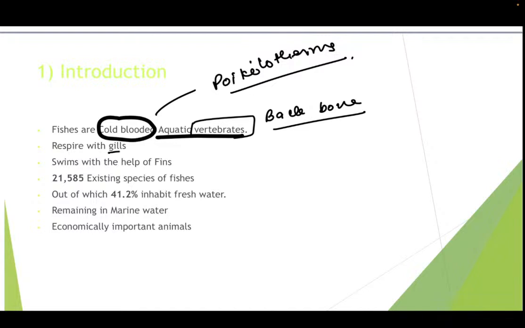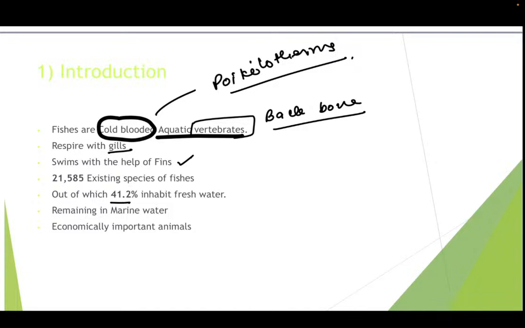fishes respire with gills. We all know this. They swim with the help of fins. There are 21,585 existing species of fishes, out of which 41.2% inhabit the fresh water. Children, how many types of water bodies are there? That is the fresh water, marine water, and the brackish water. We'll be studying the difference between fresh water, marine water, and brackish water in the upcoming slides.